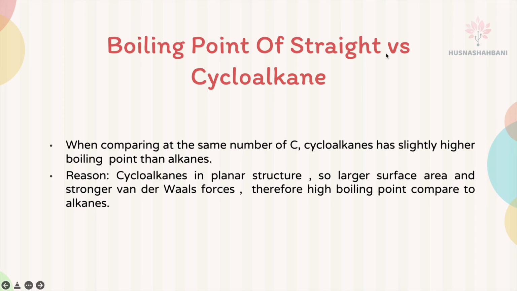Boiling point of straight chain alkane versus cycloalkane. When comparing the same number of carbons, cycloalkane has a slightly higher boiling point than alkane. This is because cycloalkanes are in a planar structure. So it's in a planar structure, with larger surface area and stronger van der Waals forces. So the structure of the cycloalkane gives it a larger surface area and stronger van der Waals forces, therefore a higher boiling point compared to the straight chain alkane.